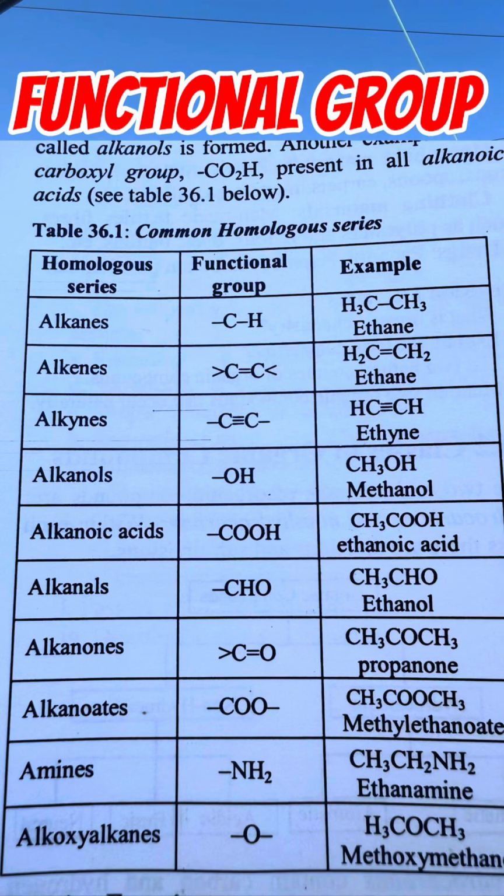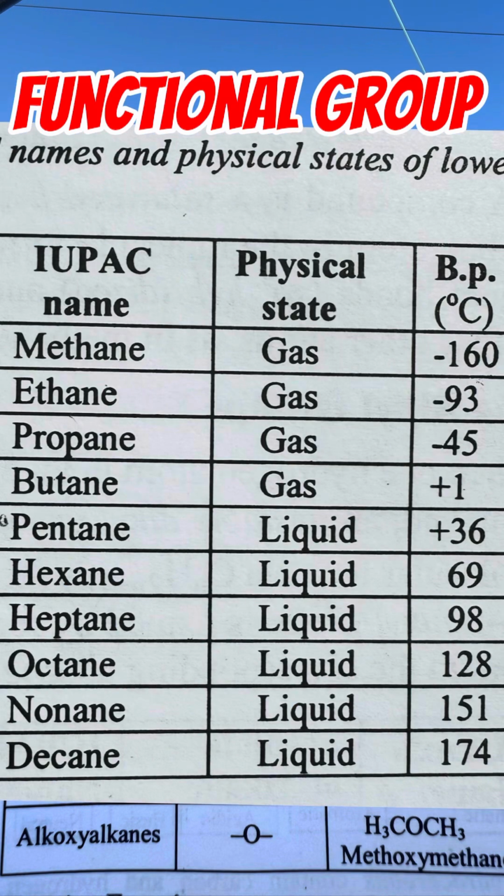Talking about functional group, alkane family, so we get alkane, alkene, alkyne, alkanoid, alkanone, alkanal, alkanoic, alkanol. We get different types. We get amide, we get different groups. They determine how we pronounce them, and at the same time they determine their chemical properties, and their physical properties also change.